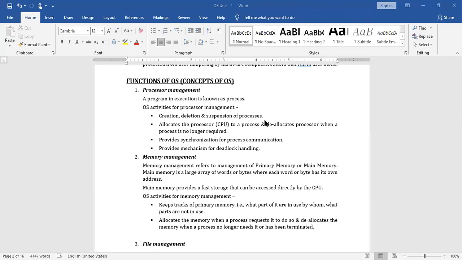So for that purpose, the mechanism people have developed is this: all these needs resulted in the notion of a process, which is a program in execution. Simply, you can consider a process as a unit of work in modern systems.